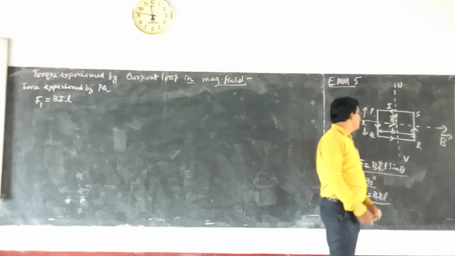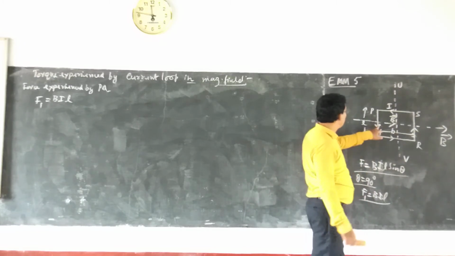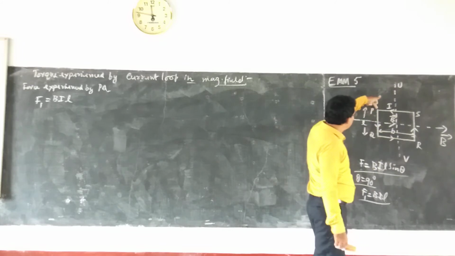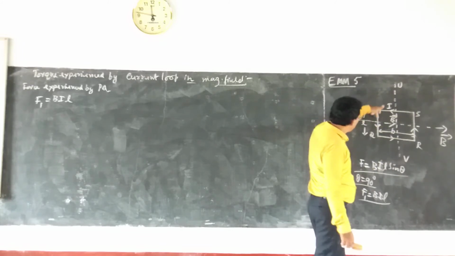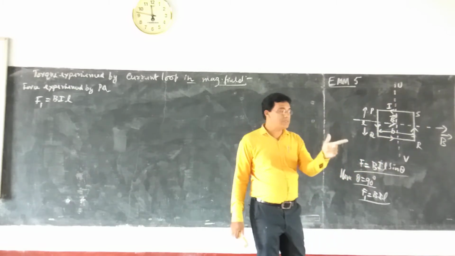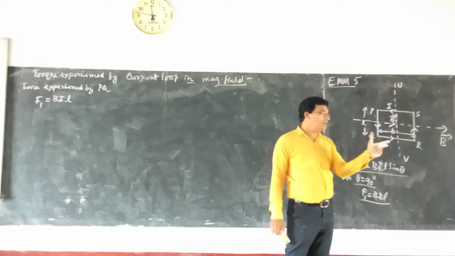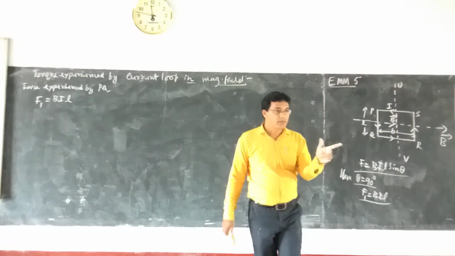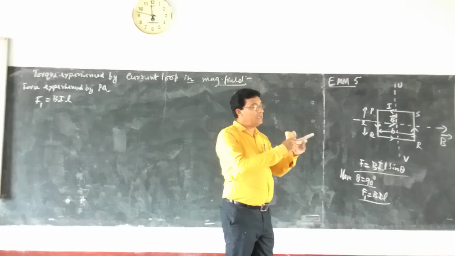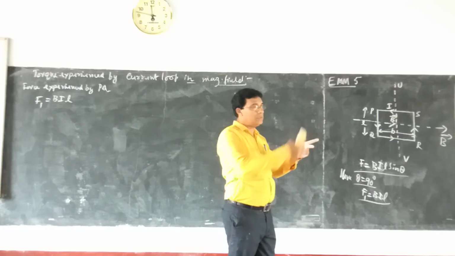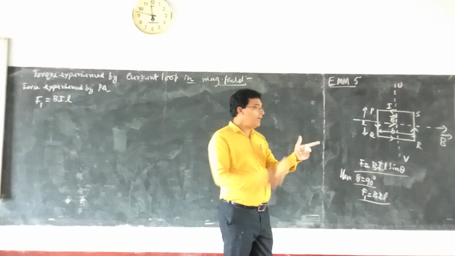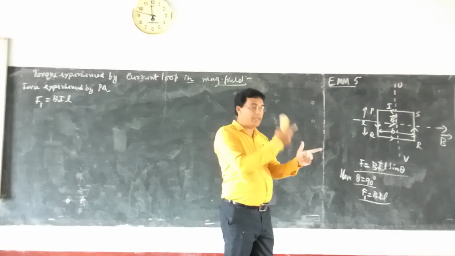You know the current is coming like this. You have to stretch the three fingers of the left hand in mutually perpendicular directions. Central finger shows the direction of current, fourth finger the direction of the magnetic field, and the movement or the force will be in the direction of the thumb.